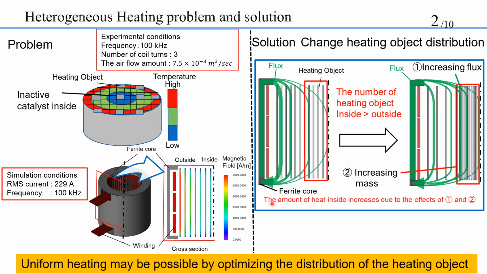How can uniform heating be achieved? As a natural thought, change the heating object distribution to address temperature non-uniformity. Specifically, increase the number of heating objects inside relative to outside. By doing this, I think two effects are obtained.